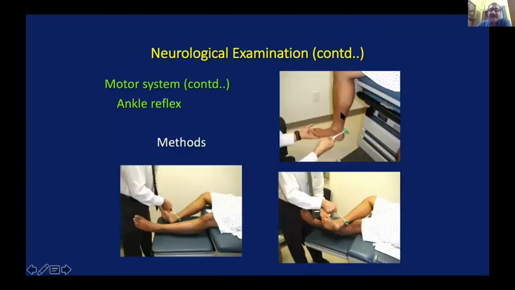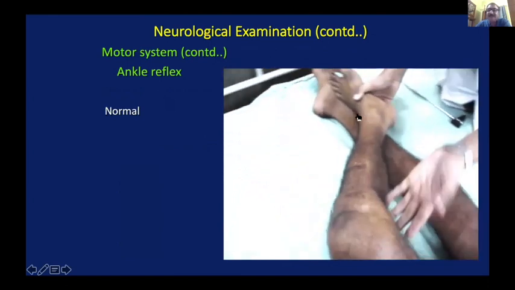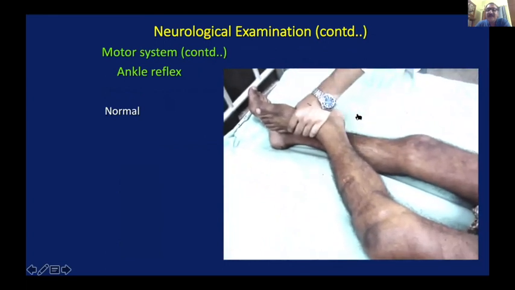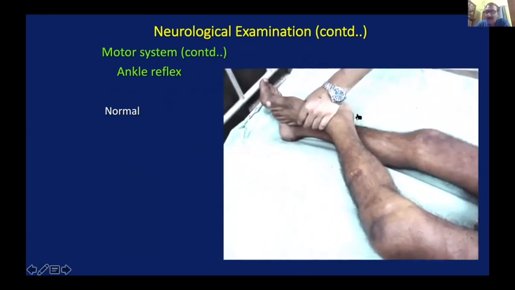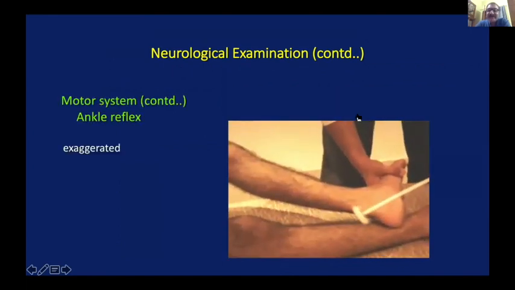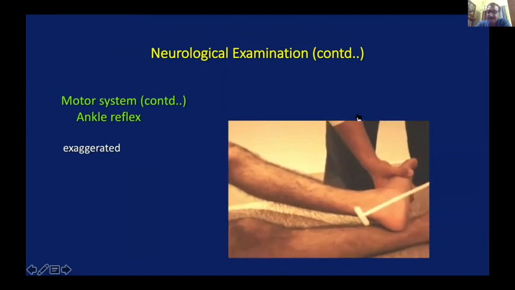The ankle jerk is examined in any of these three ways. Sometimes few examiners like to examine in the prone position also. But these are the different ways in which an ankle jerk can be examined. This is the example of a normal ankle jerk. Please note everything the way the examiner is doing this. This is a normal ankle jerk. This is an increased ankle reflex. Again, upper motor neuron paralysis.